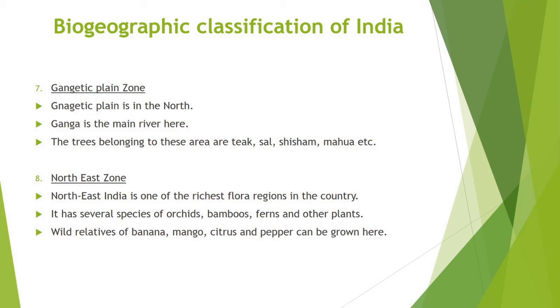Northeast India. Northeast India is one of the richest flora regions in the country. It has several species of orchids, bamboos, ferns, and other plants. Here, the wild relatives of cultivated plants such as banana, mango, citrus, and pepper can be grown.